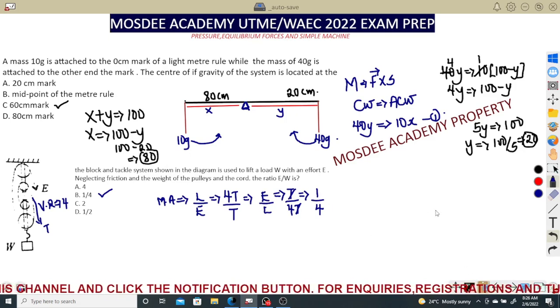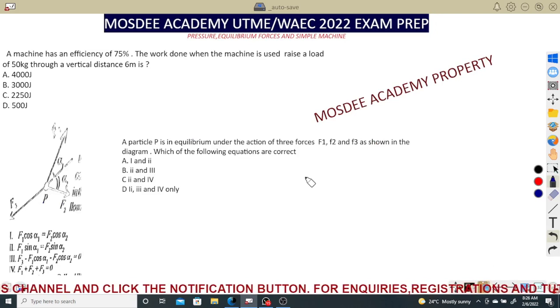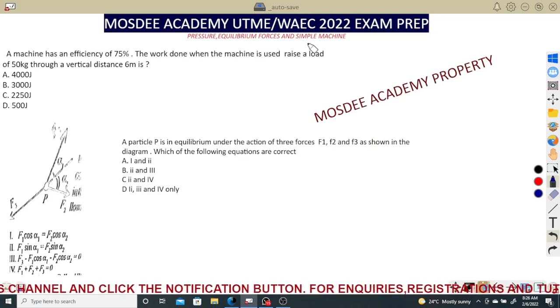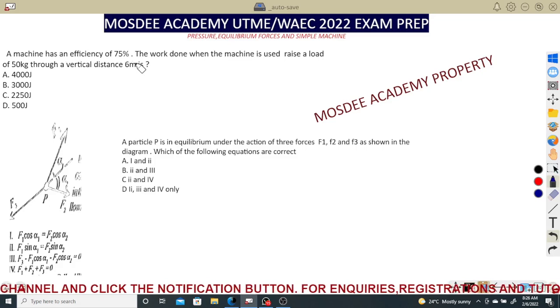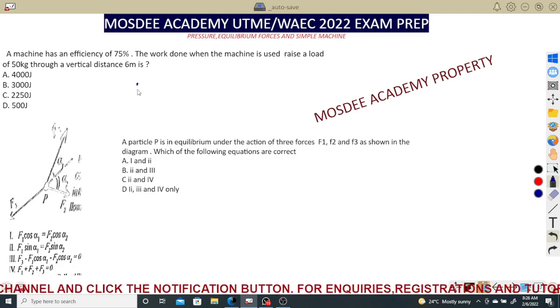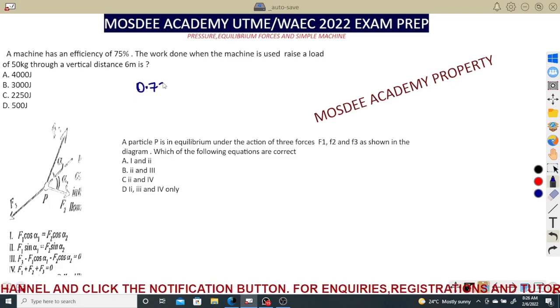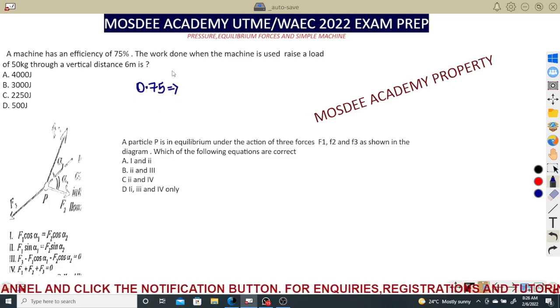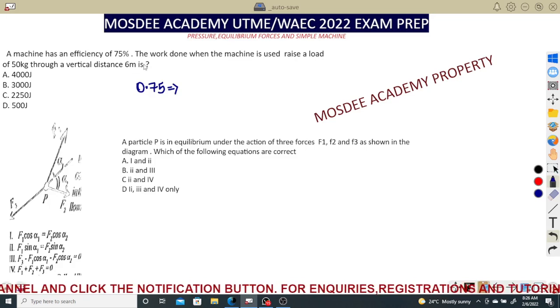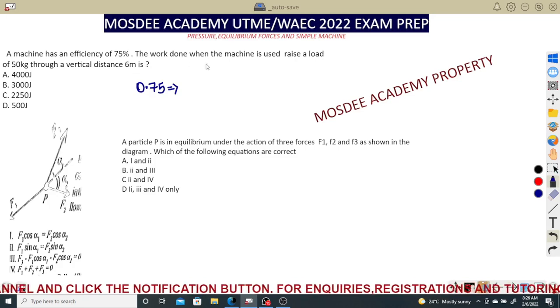The next one is still simple machine concept. A machine has an efficiency of 75%, I'll write it as 0.75. Please, like I said, I don't have a calculator to help you guys. I will intentionally leave it for you to solve. The work done when the machine is used to raise